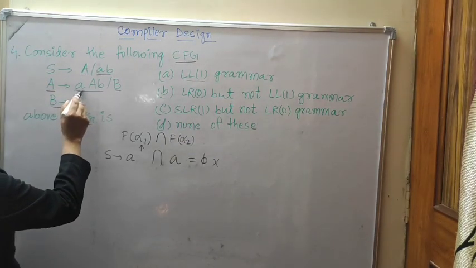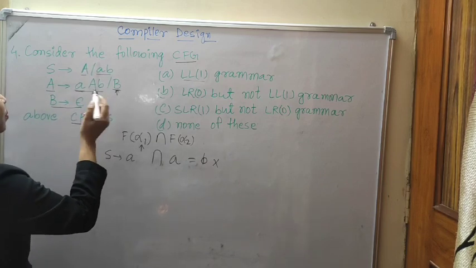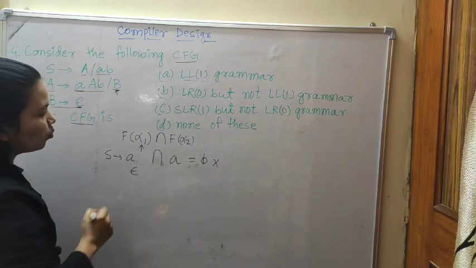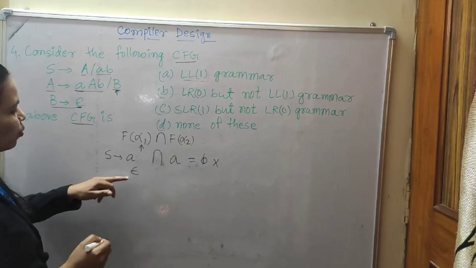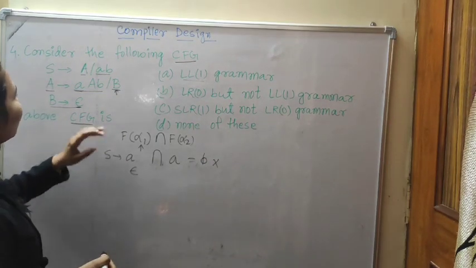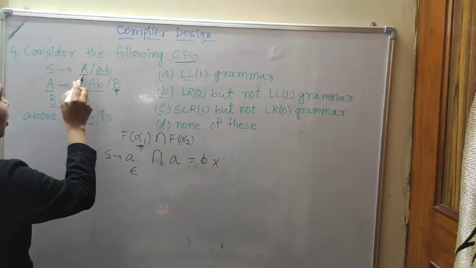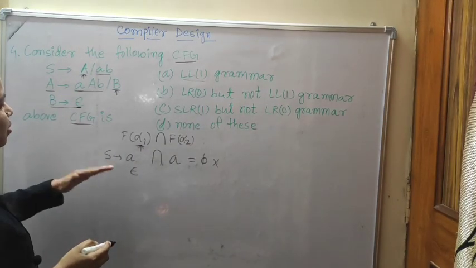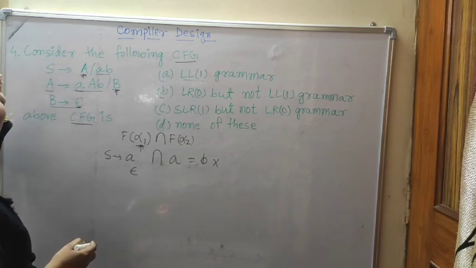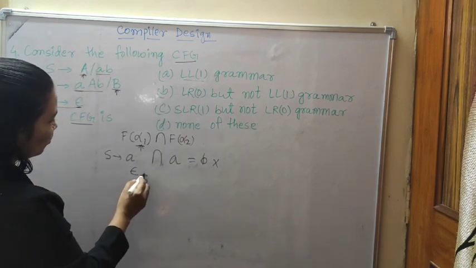Now, I am taking the first production rule of A. If I take the second production rule, A to B, and B is given epsilon. Whenever epsilon comes, what do we find out? Follow of the left hand side. Because we are using this production rule, what is on the left side? S. Follow of S. What is the follow of S? Nothing is given on the right side, so dollar will come.